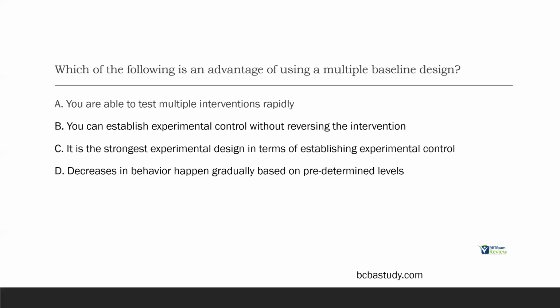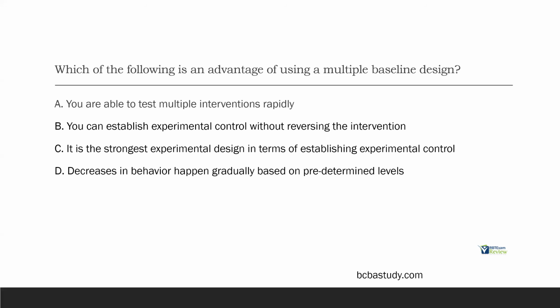And when you get one, if the graph isn't pictured like this one, try to picture in your mind a multiple baseline design. Try to think of the strengths, try to think of the weaknesses. That's where the questions are mainly going to revolve around. Can you identify this type of design? What's the strength of this design? Why would you use this design? Why wouldn't you use this design? So this question is asking for an advantage of a multiple baseline design. So we know multiple baseline designs can go across settings, across participants, across behaviors.